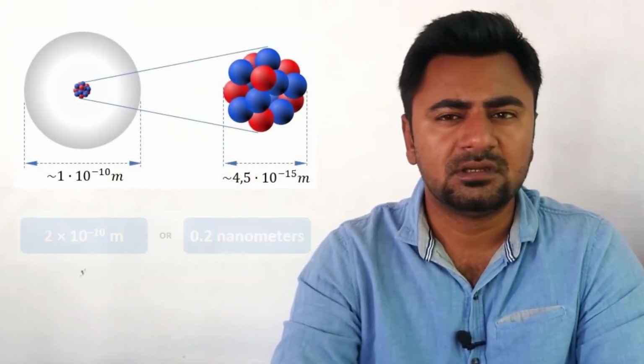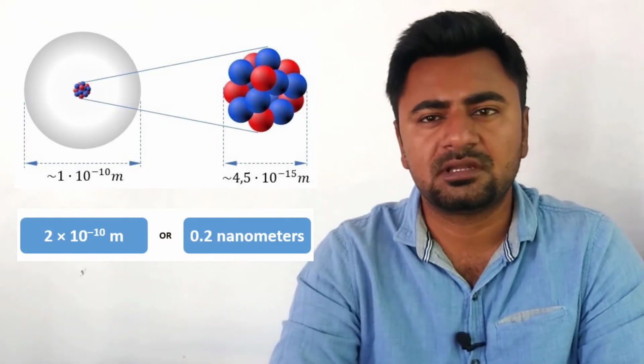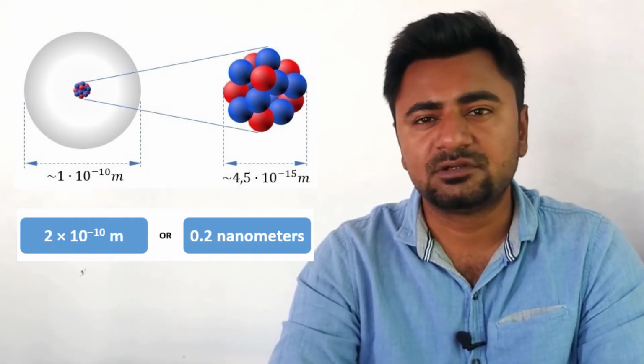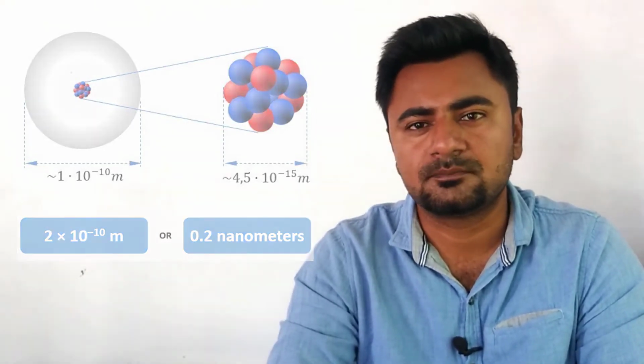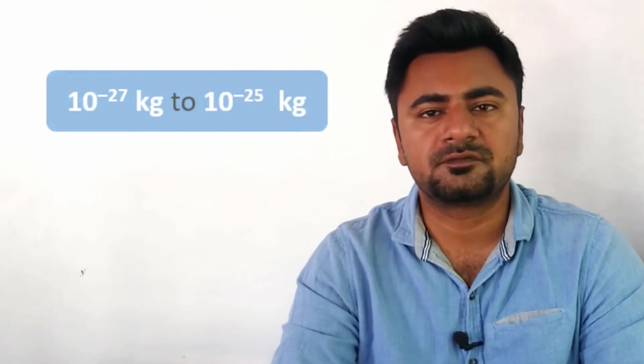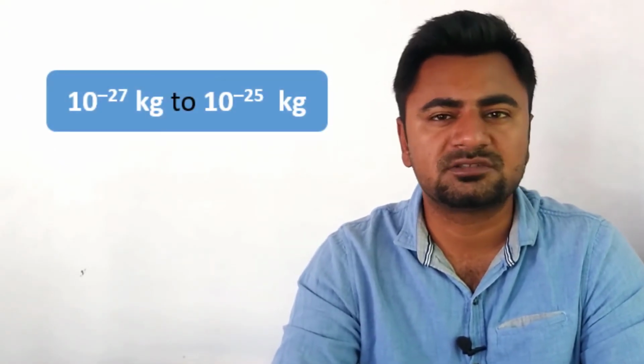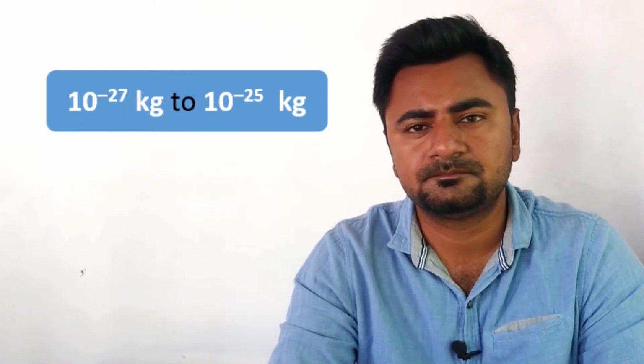In the 20th century, actual work has shown that the diameters of atoms are approximately 2 into 10 raised to power minus 10 meter, or you can say 0.2 nanometers. And masses of atoms range from 10 raised to power minus 27 to minus 25 kilograms. Generally speaking, a full stop may have 2 million atoms present in it.